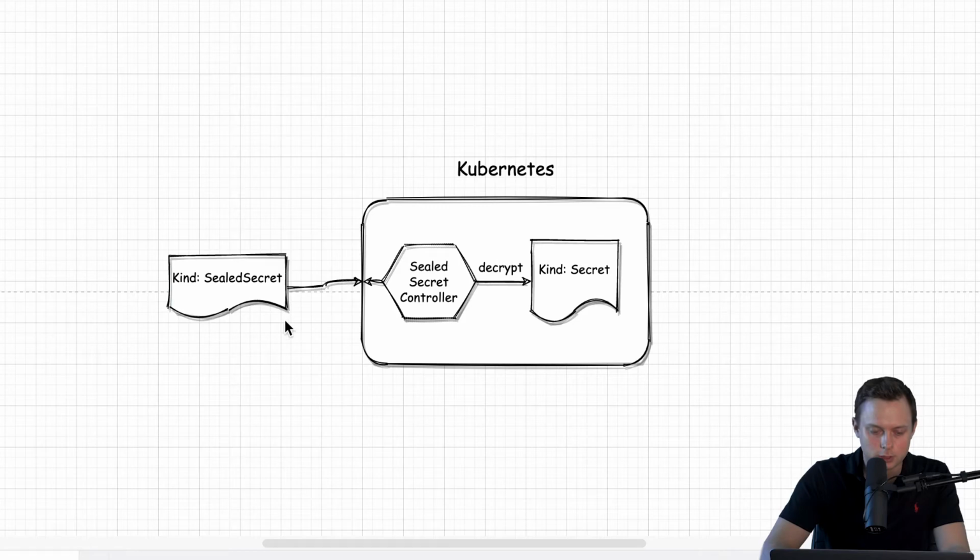And the way it works, we're gonna generate the sealed secret definition based on a regular secret, and then when we apply this sealed secret to Kubernetes, the sealed secret controller will detect this and try to decrypt it. If it successfully decrypts it, it will create a regular secret in Kubernetes that our application, in our case the Flask application, will be able to use. All right, let's get started.